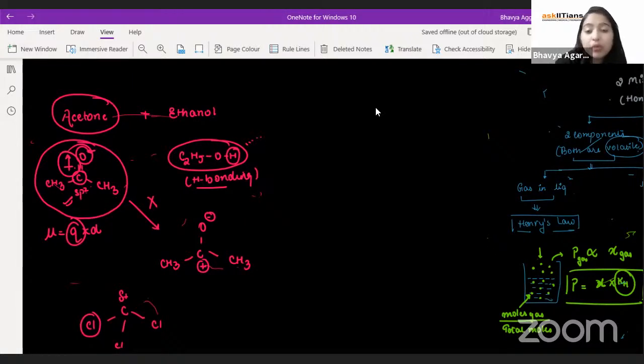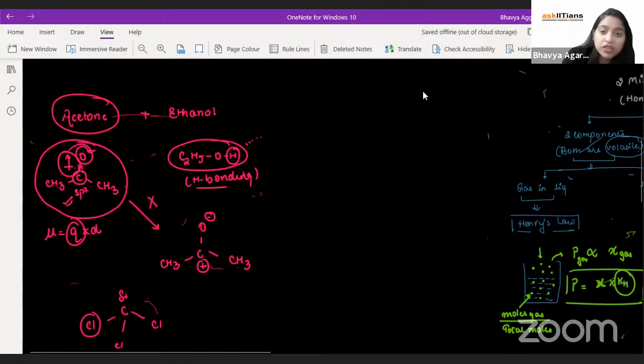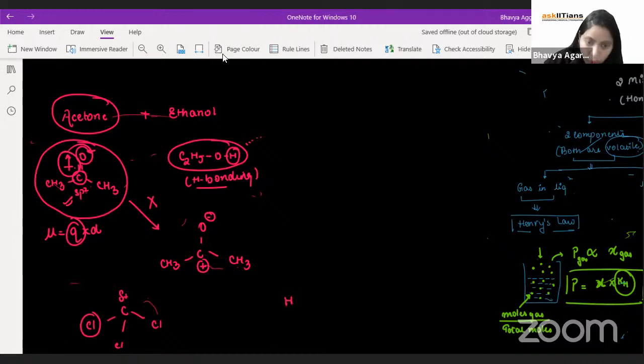A water particle will prefer another water particle to form the hydrogen bonding. The point is not just the presence of hydrogen. See, one hydrogen is already connected to an electronegative element, and the other part is free, right?